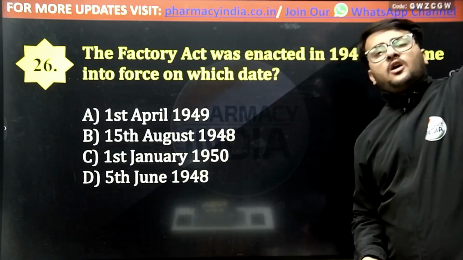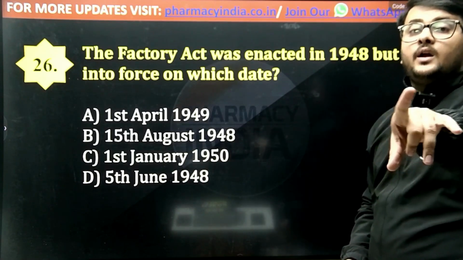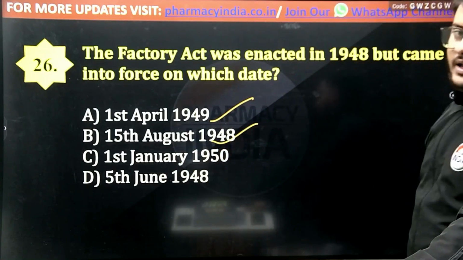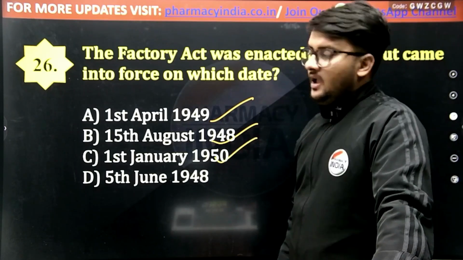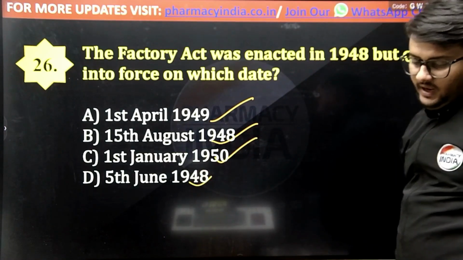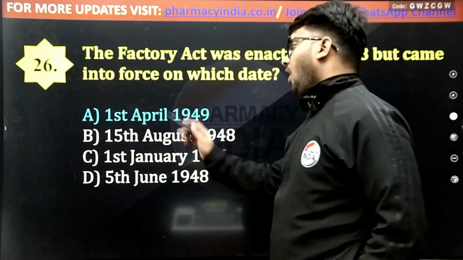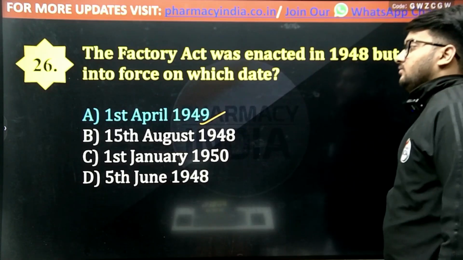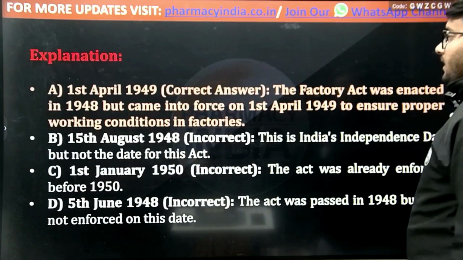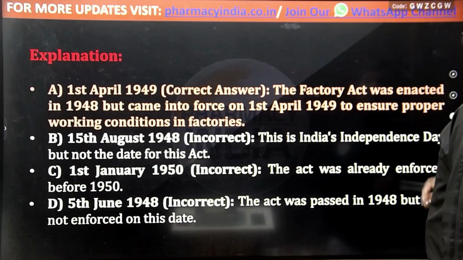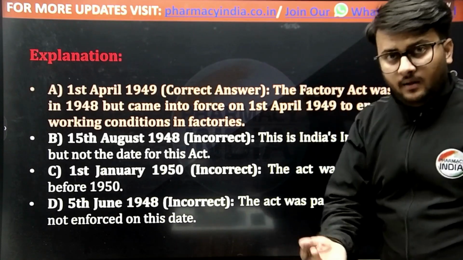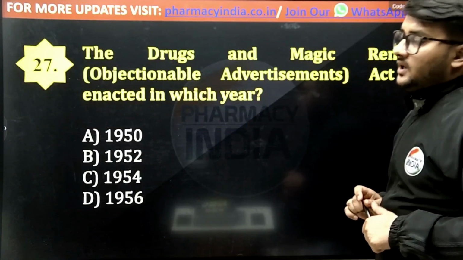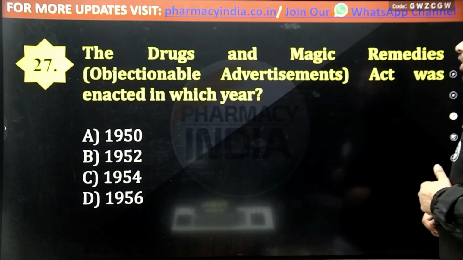Although the act was already passed in 1948, on what date did it actually come into force? 1st April 1945, 15th August 1948, 1st January 1950, or 5th June 1948. And the correct answer is option number A, that is 1st April 1949. On 1st April 1949, Factory Act came into force to ensure the proper working condition in the factories. Now the next question is, Drugs and Magic Remedies Act was enacted in which year?